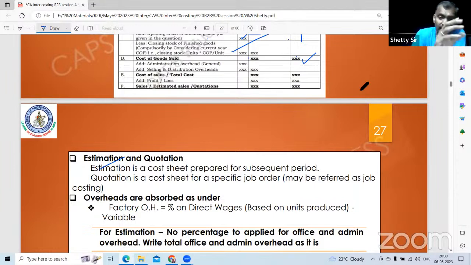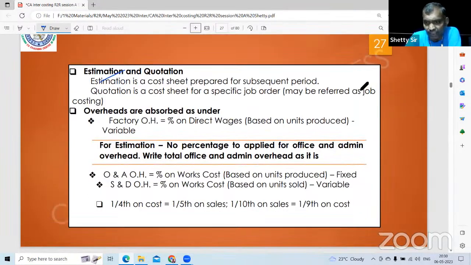Quotation is when a customer asks for a special order for this particular month. I want 5,000 special pens. What is the quotation? The same cost sheet format has to be used. The only thing is the administration overhead is fixed in nature. So estimation will take the total as it is, whereas quotation will take it as a percentage. Everything else you have to take as a percentage.